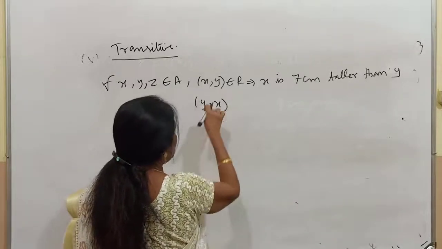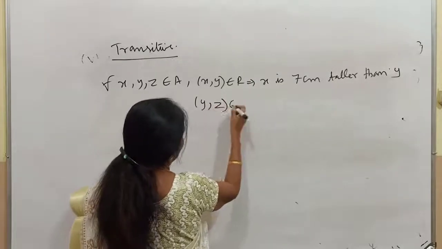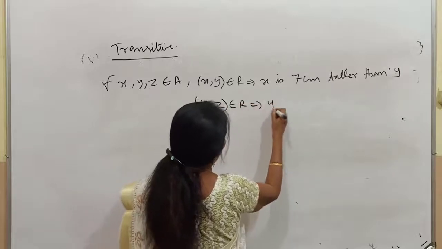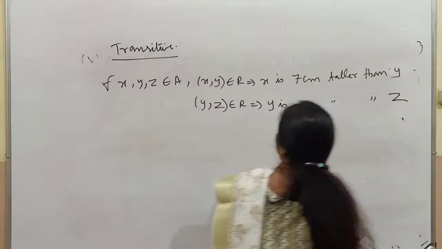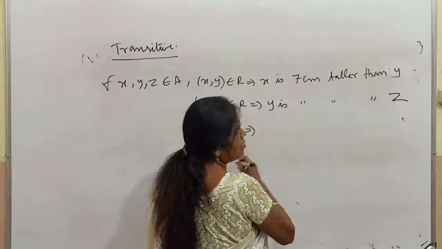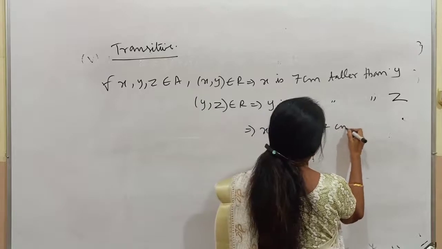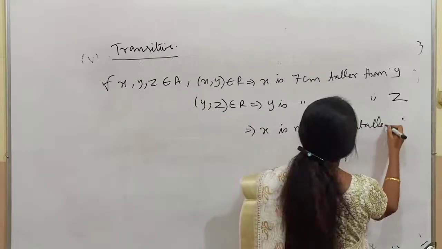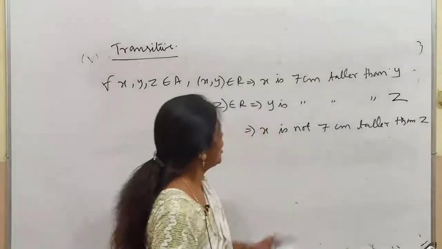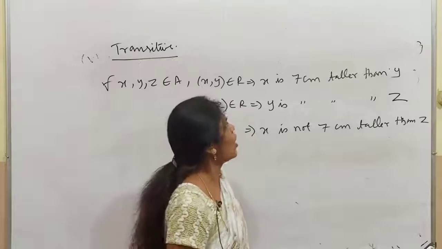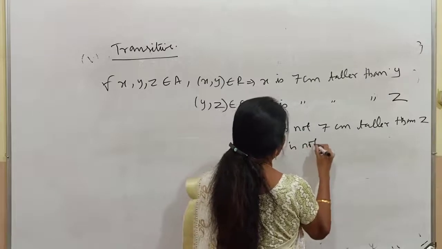If this is true and this is true, what about the third pair? (y, z) belongs to R implies y is 7 centimeter taller than z. From this, what will you get, children? x is not 7 centimeter taller than z. He will be 14 centimeter taller. So therefore, it is not transitive.